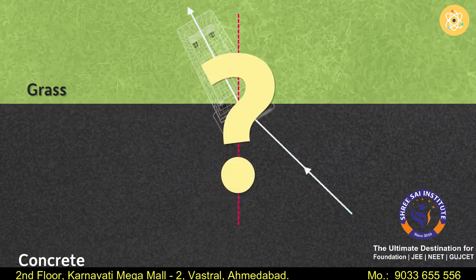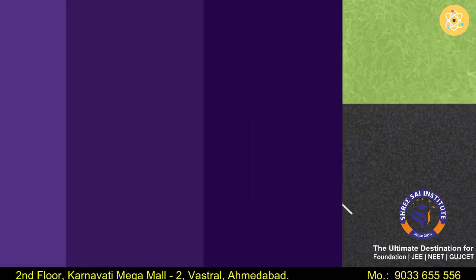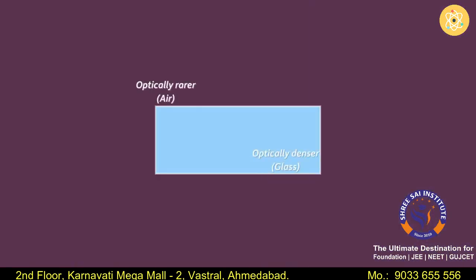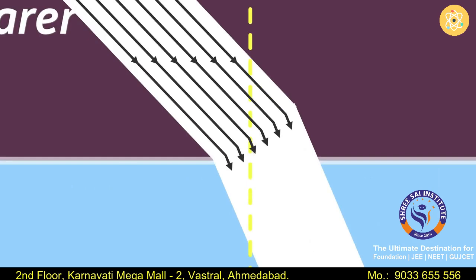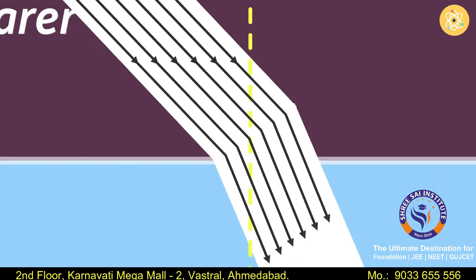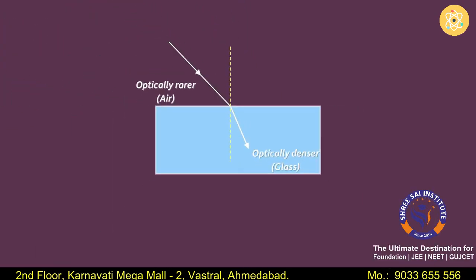Why am I telling you all this? It's because one can think of bending of light in the same way. When light is obliquely incident on the surface of an optically denser medium, its speed decreases and it bends towards the normal. Part of the beam that enters the optical medium first slows down, making the entire beam change direction towards the normal. Now let me ask you a question.